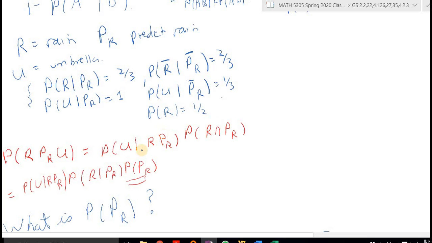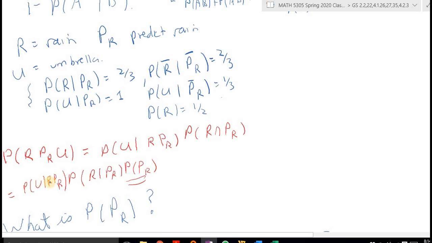I can write this as, the probability of R intersect P, I can write it this way. Probability of R given PR, times the probability of PR. I'm given the probability of R given PR. Unfortunately, I'm not given the probability of PR. All right? So let me repeat that. In this breakup of the probability, I know 2 of the 3.